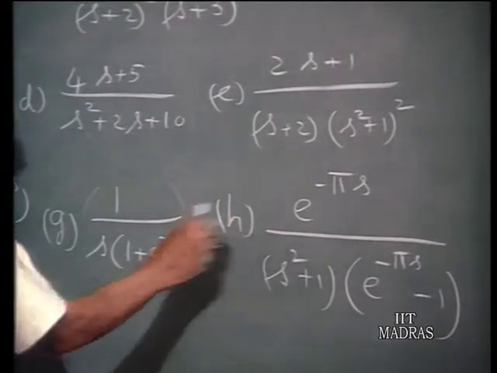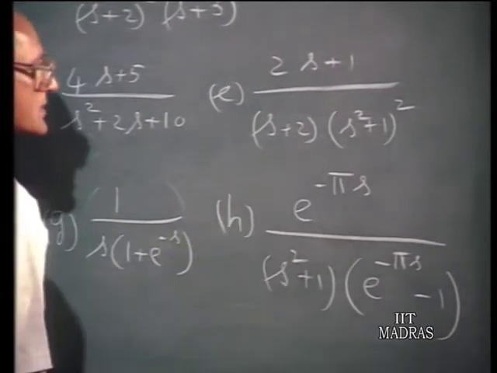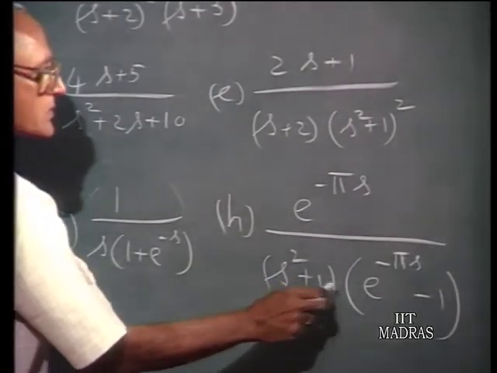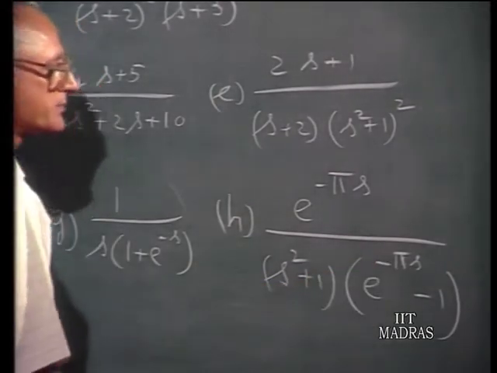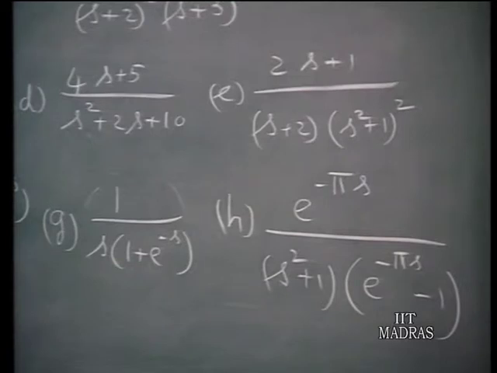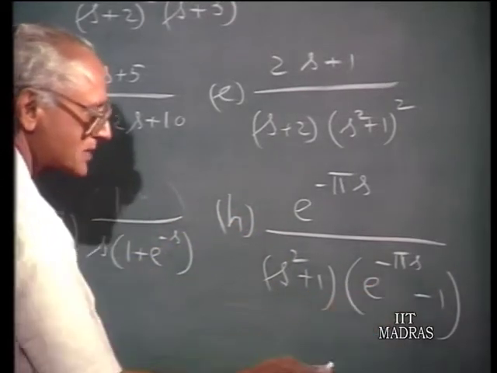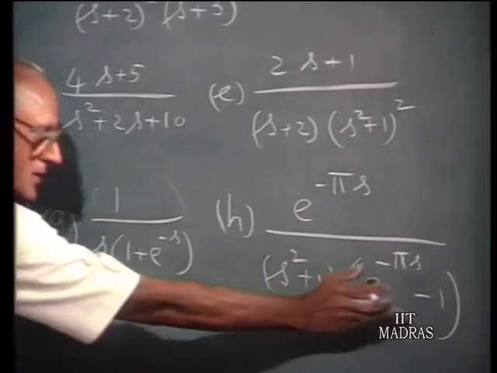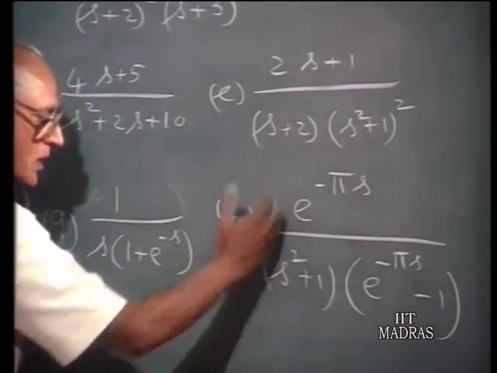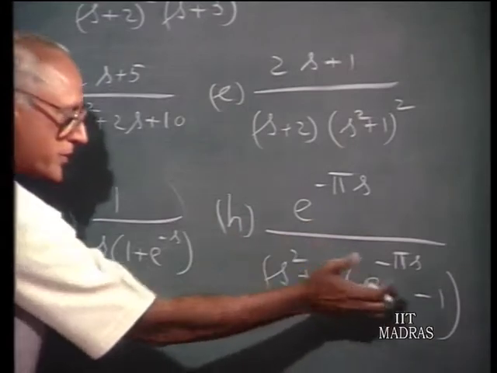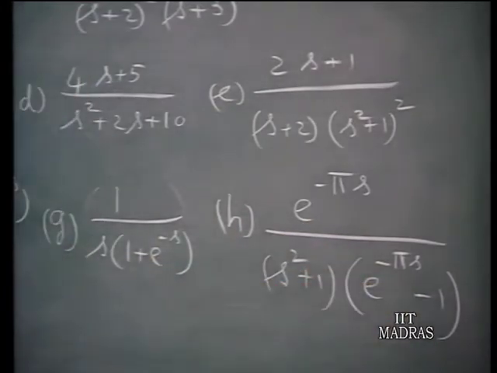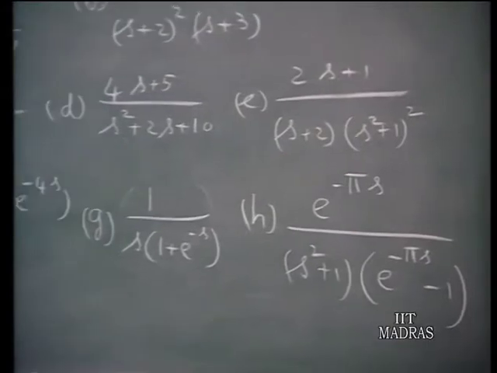Similarly, here you have e to the power of minus pi s by s squared plus 1 times e to the power of minus pi s minus 1. If you multiply numerator and denominator by minus 1, you have 1 minus e to the power of minus pi s. So you can remove that, find the Laplace transform of the remaining function, and once you introduce that, it becomes the Laplace transform of a periodic function of time. So using all the properties that we have derived, you find the inverse Laplace transforms of all these 8 functions of s.